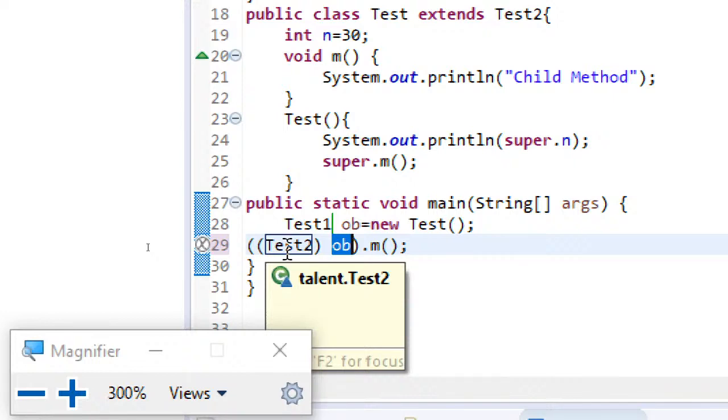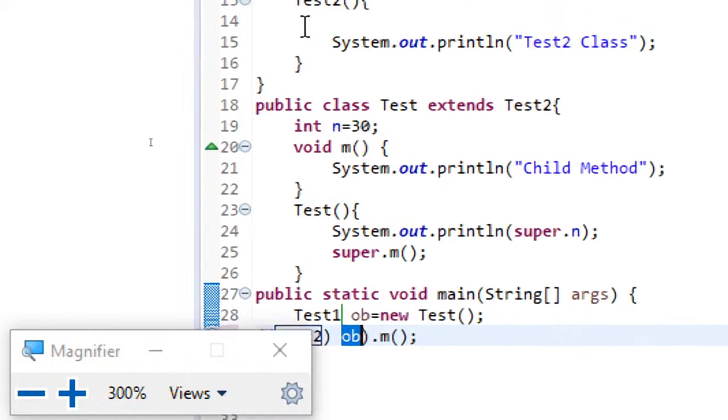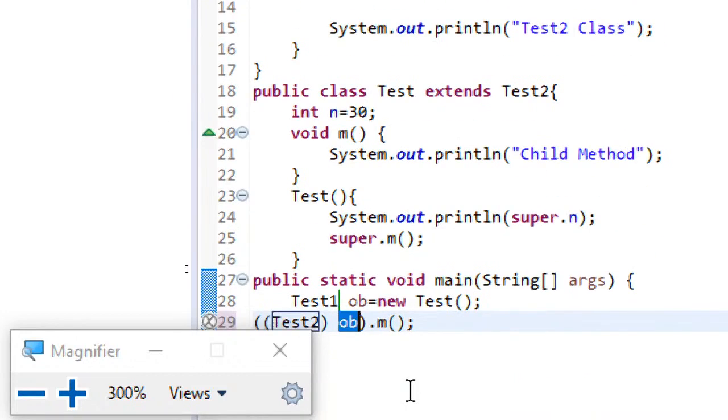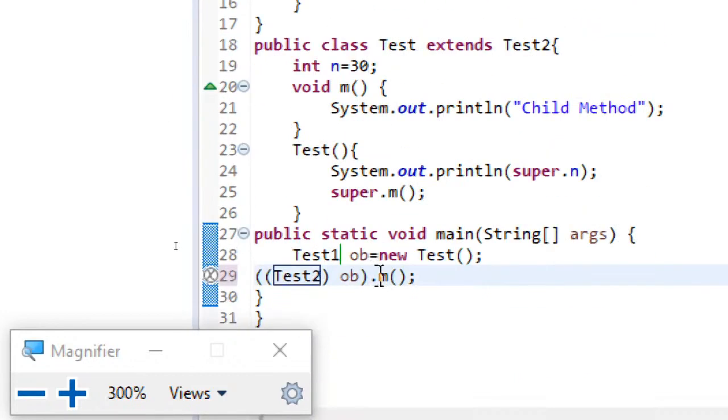Since parent already has this m method, it is now legal to call this m method of the child. Now it is legal to access the m method of the child. It is just similar to the earlier case when I had test2 ob equal to new test. So this is the point you should understand.